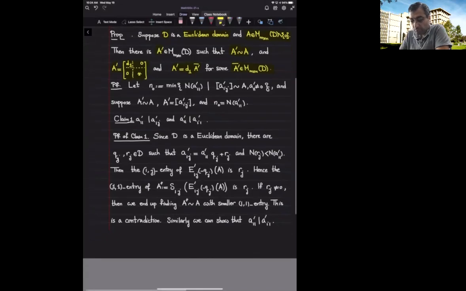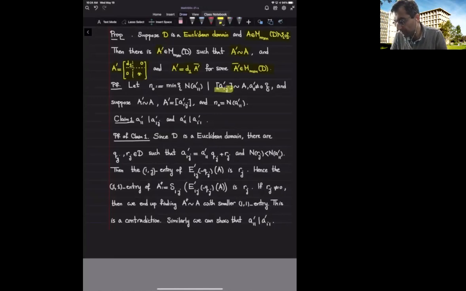Okay, so let's see how we can prove this proposition. Again, the idea is that I want to take the smallest possible entry and put it in the 1,1 position among all the matrices that are equivalent with A. So let's actually formulate it.